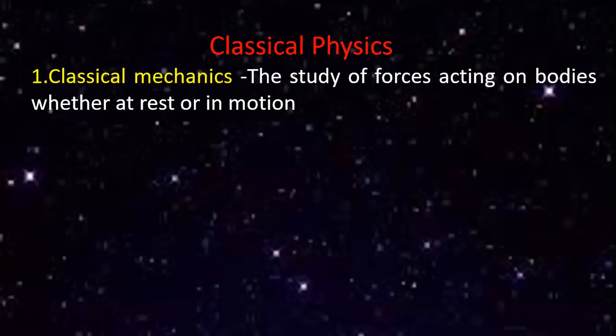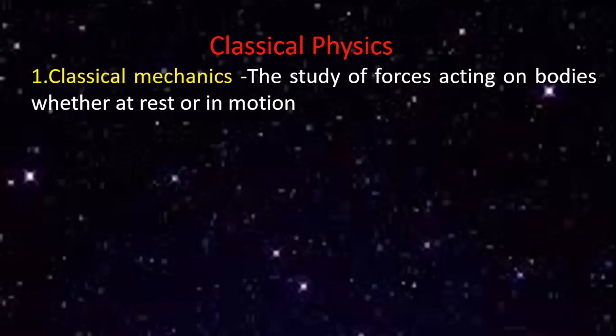Here classical mechanics can be divided into what? Statics and dynamics. Statics means objects at rest. Dynamics means moving objects. Then dynamics can be divided into kinematics and kinetics. The motion by considering the force is kinetics.